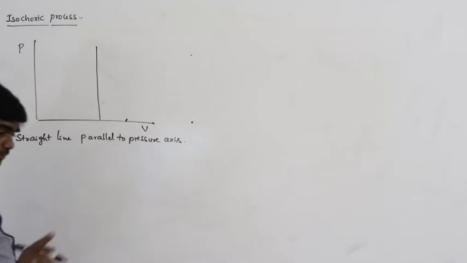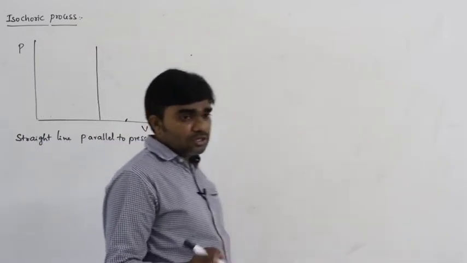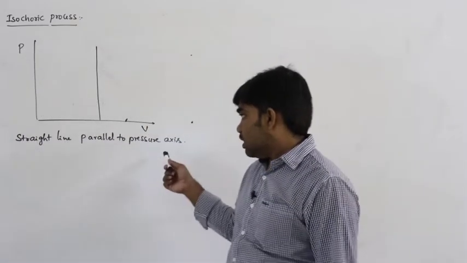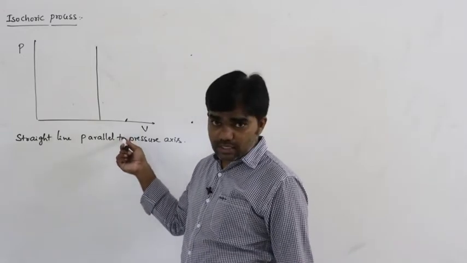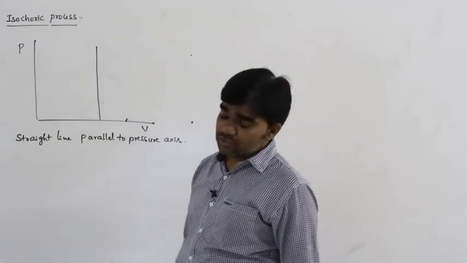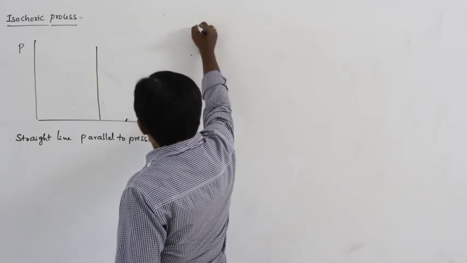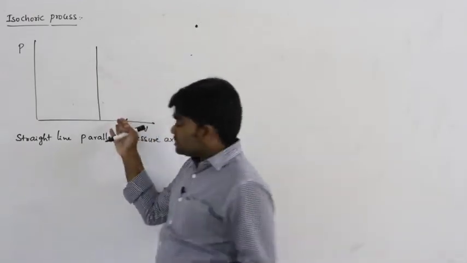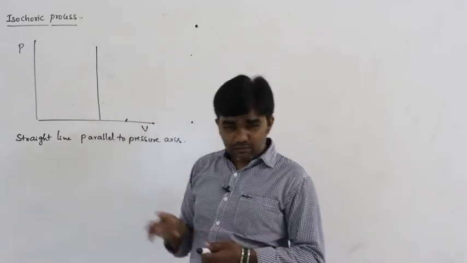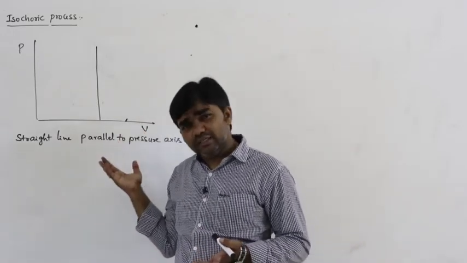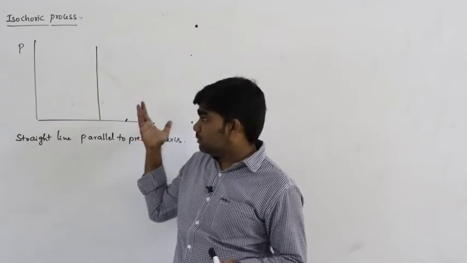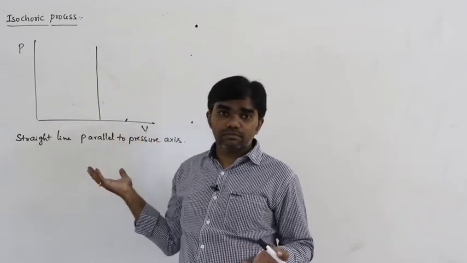It's a graph between pressure and volume. Volume remains constant, so the shape of the graph is a straight line parallel to the pressure axis. For this graph it is not possible to calculate the area or the slope.